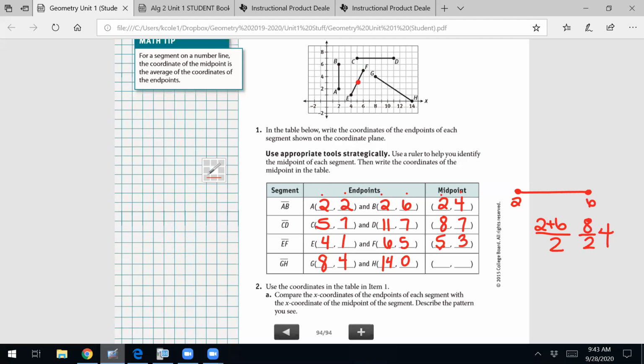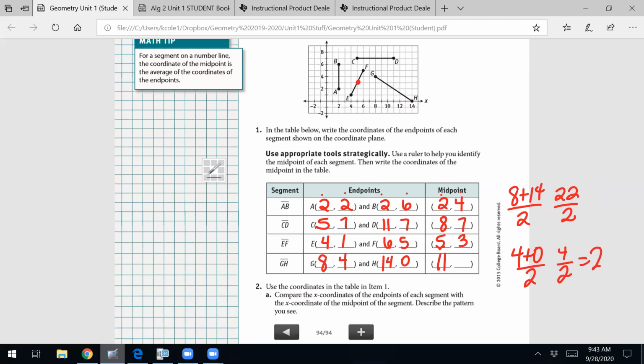Now, let's look at GH, and let's do it with just the X's. So what's 8 plus 14? 22. So what's 22 divided by 2? 11. What's 4 plus 0? What's 4 divided by 2?